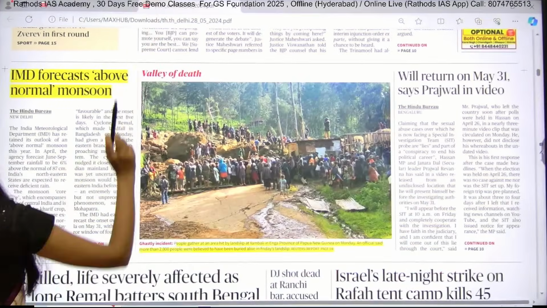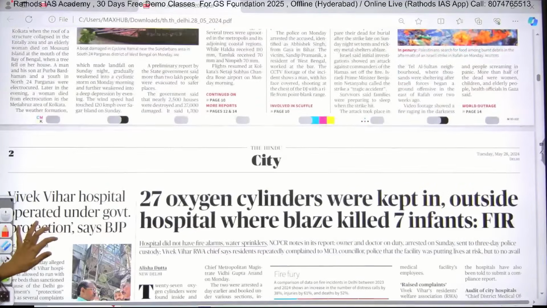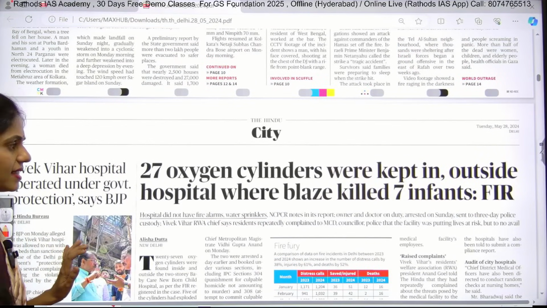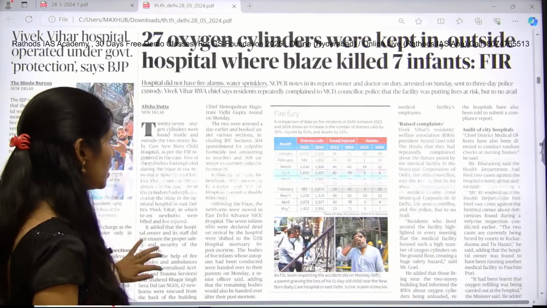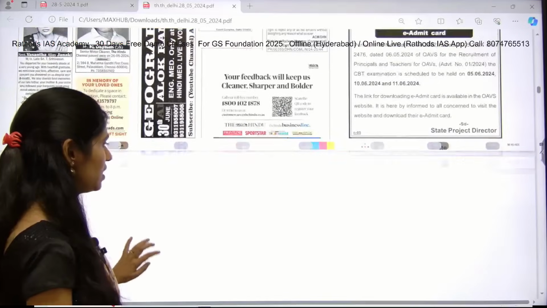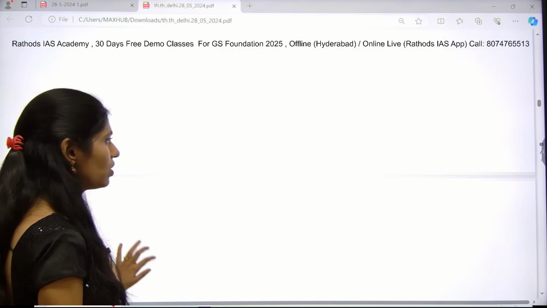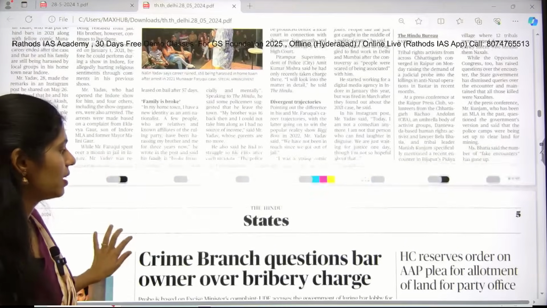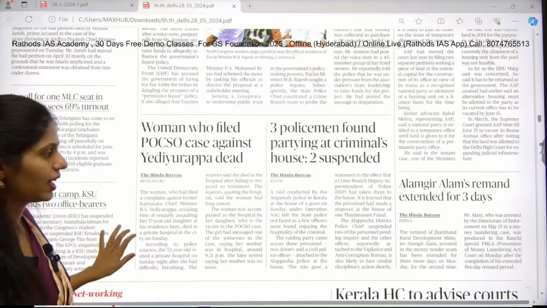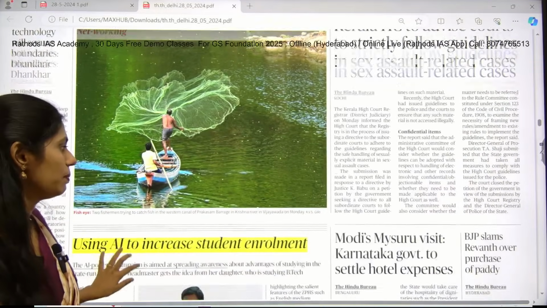And now let us go back to our Hindu. So we are done with this front page, and simply leave this city page, and next one is your states page. There is nothing much important. So what are the articles which are important regarding examination point of view? You are going to see that. So we don't want to waste time, because time is very precious.